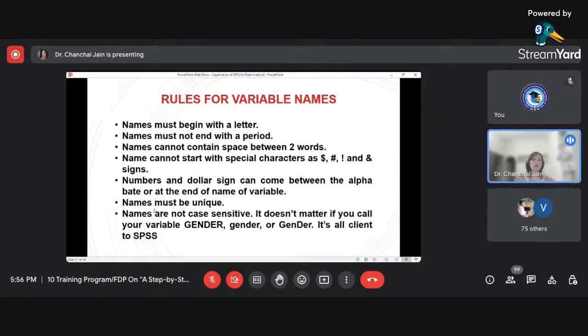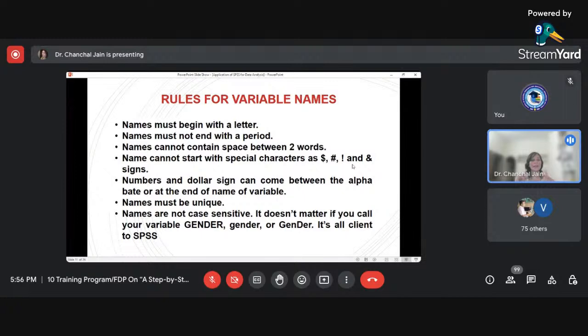So if you want to write your variable name using more than one word, you need to either use the underscore sign or the period sign. Period means the dot sign. Then names cannot start with special characters like dollar, hashtag, exclamation, and the ampersand sign. These four I have written here. If you use these four special characters to start the name of your variable, SPSS will not allow it. But if you want to use them in the name, you can keep them in between or at the end.